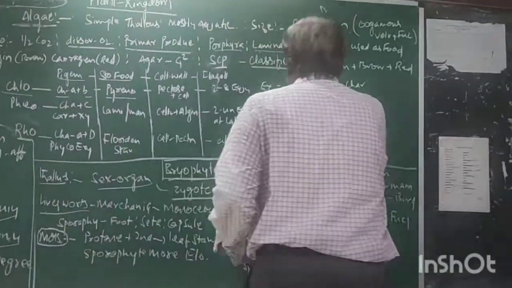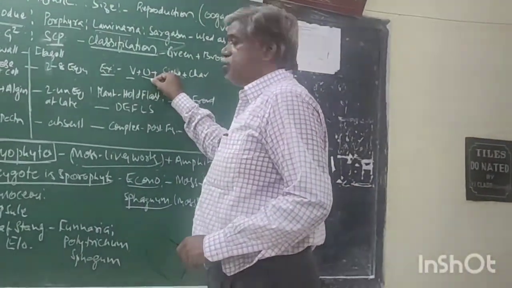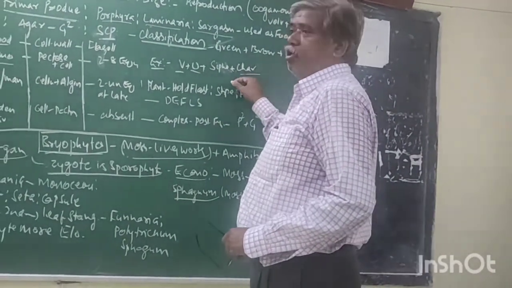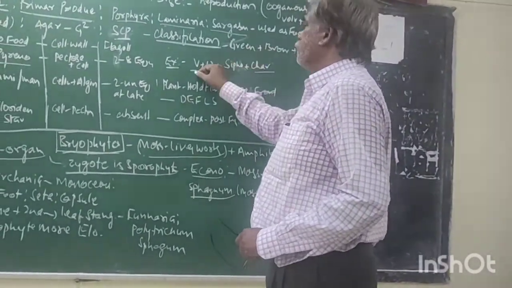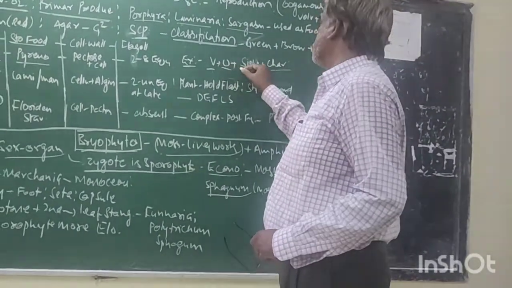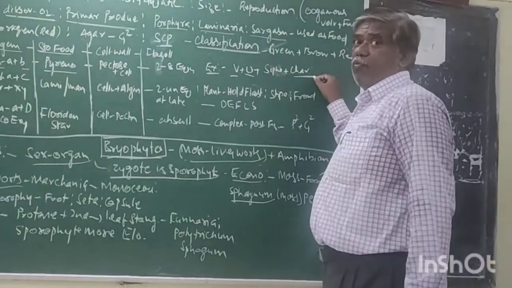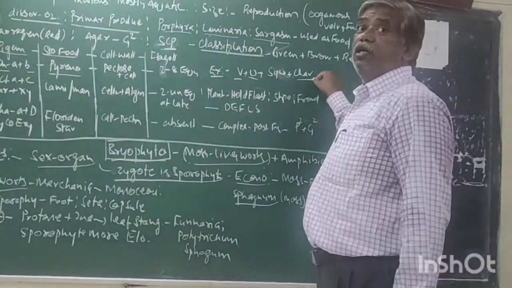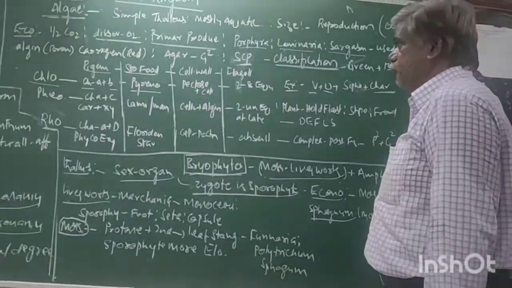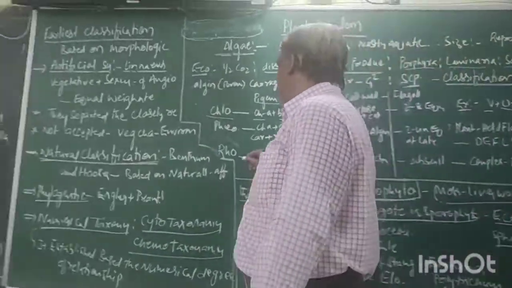Example, Volvox, Ulothrix, right? Chara, what is this? Volvox, colonial, Ulothrix, filamentous. Chara is also filamentous. But Chara is dioecious. Right, now come to the next one. What is the next one?